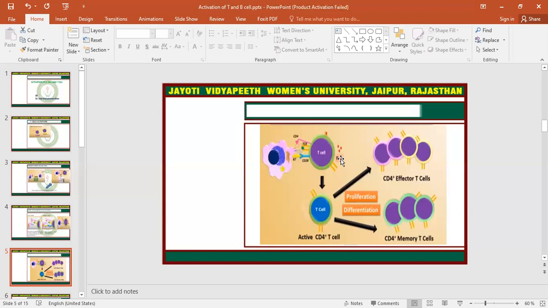They will divide. Okay. After division, they will differentiate into two types of cells. The first one is effector T helper cells, which are the original T helper cells, and the second one is CD4 memory cells, which have signals for the T cell and which have the signals for the antigens. And these memory cells will remember the antigen which has arrived inside the immune system. So this is the function of the T memory cell.